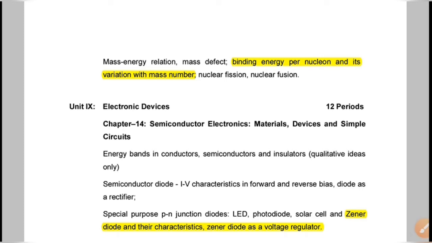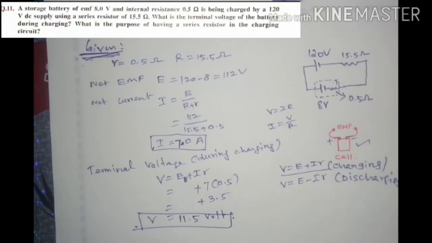So now let's start with the last part of current electricity, the numericals. Let us discuss some numericals. Question number 11 in the NCERT textbook exercises. A storage battery of EMF 8 volt and internal resistance 0.5 ohm is being charged by a 120 volt DC supply using a series resistor of 15.5 ohm. What is the terminal voltage of the battery during charging?